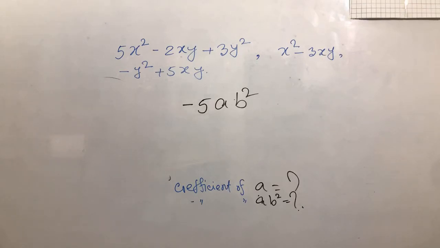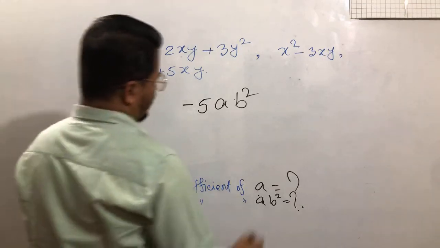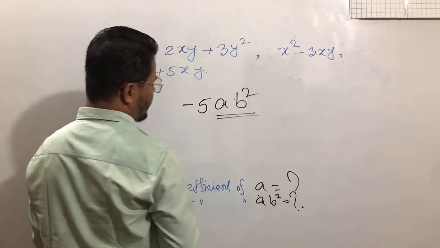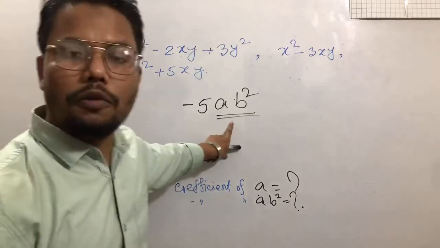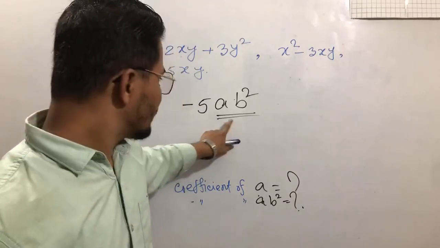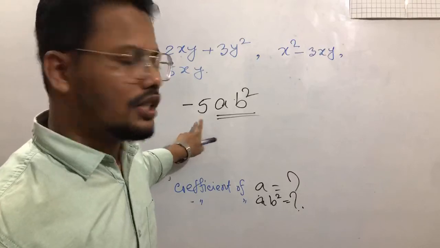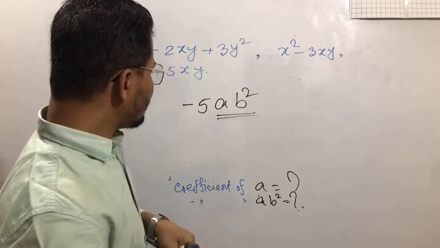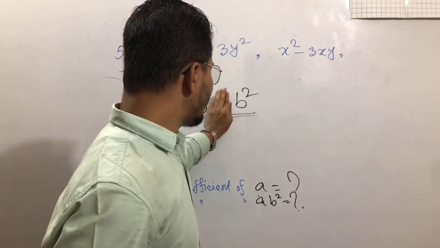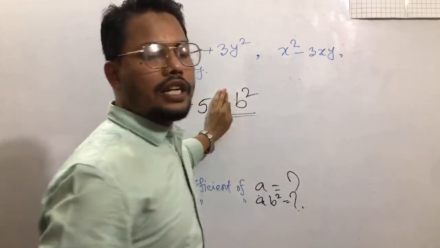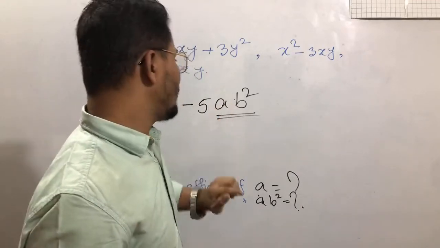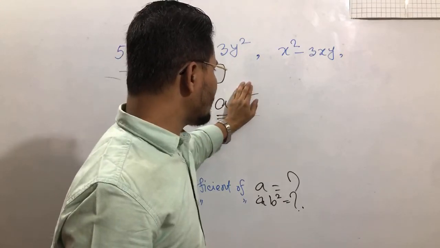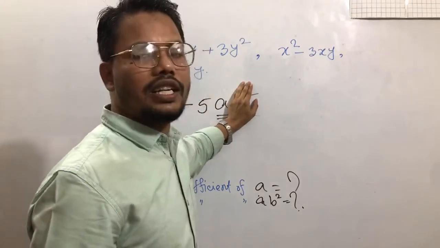Sneha Ghosh says, sir, repeat again. Okay. Dear students, in ab square, if I ask the coefficient of ab square, it will be minus 5. The coefficient of ab square equals minus 5. If I ask what is the coefficient of a, just except a, the remaining part, minus 5b square, will be the coefficient of a. The coefficient of b square: hiding the b square, the remaining part is minus 5a.